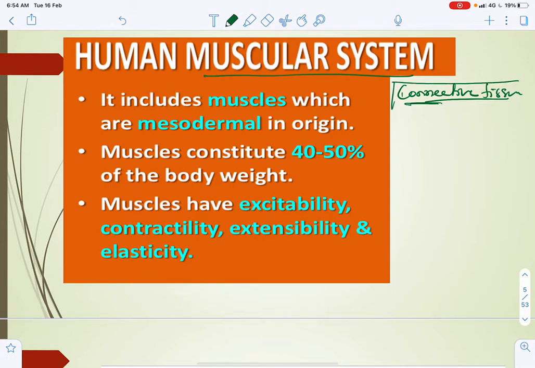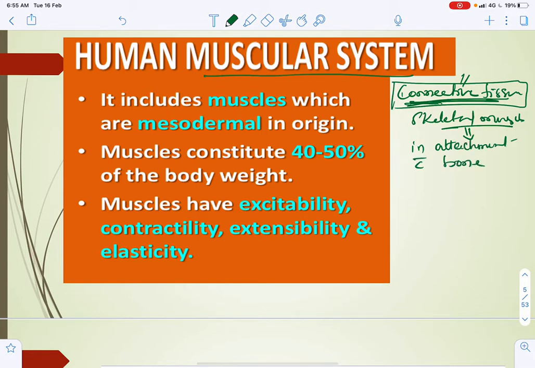Muscles associated with the connective tissue, in attachment with skeletal elements or bones, are called skeletal muscles.